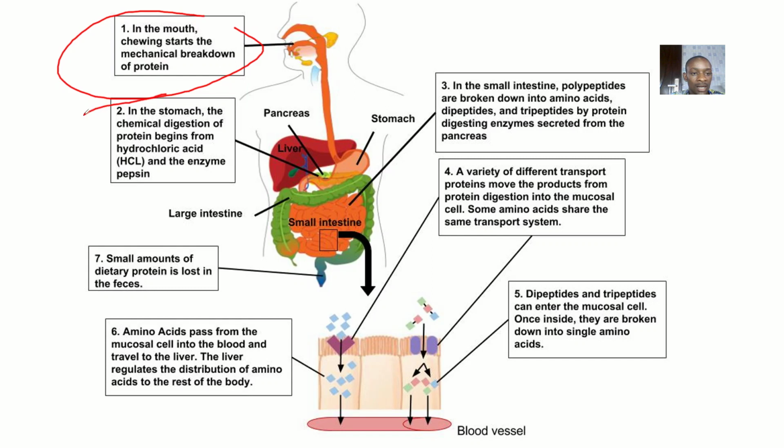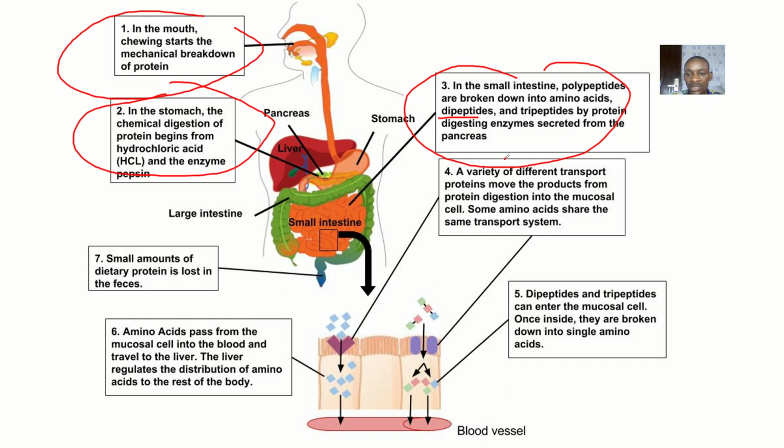In the stomach, chemical digestion of protein begins with hydrochloric acid and the enzyme pepsin. Then number 3, in the intestine, the polypeptides are broken down into amino acids, dipeptides and tripeptides by protein-digesting enzymes secreted from the pancreas.